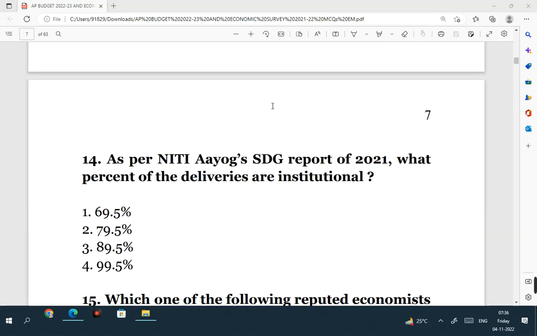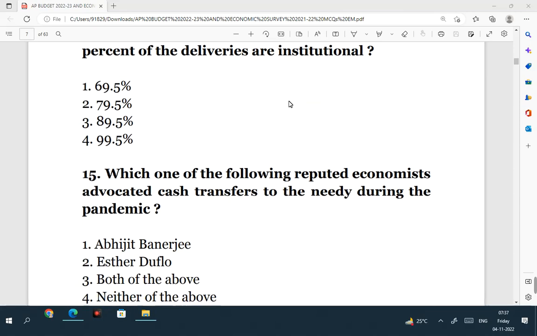As per Niti Aayog's SDG report of 2021, what percent of deliveries are institutional? It is 99.5%. If there are more and more institutional deliveries, the maternal mortality rate and infant mortality rate will come down, because if a pregnant woman undergoes delivery in a hospital, which is called the institutional delivery, the doctors and the paramedical staff will be available to attend to the woman in case there are complications. That's the reason why the IMR and MMR have come down very significantly in the recent past in India, because of the increase in institutional deliveries.